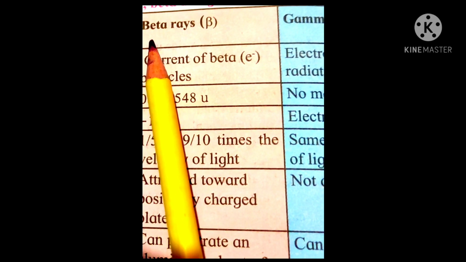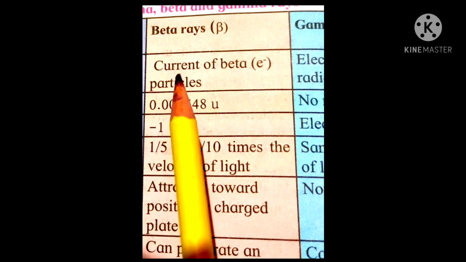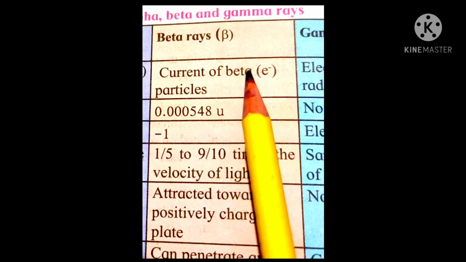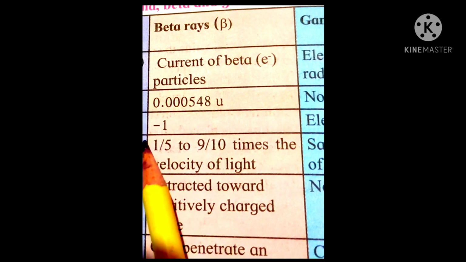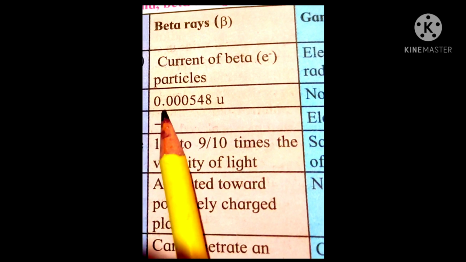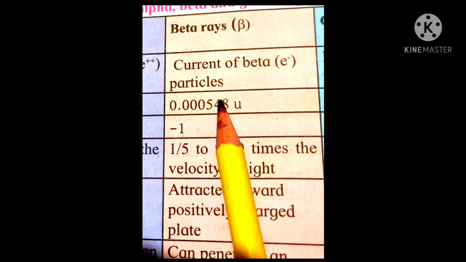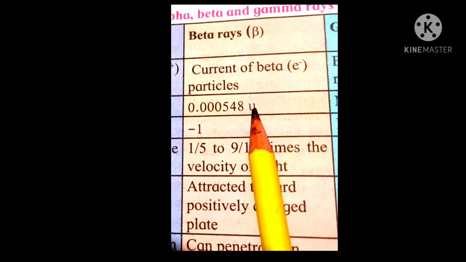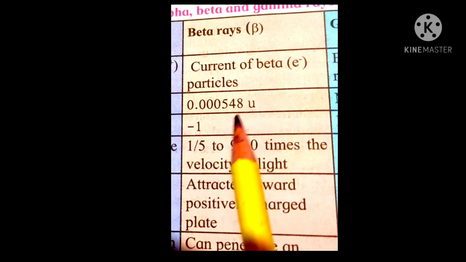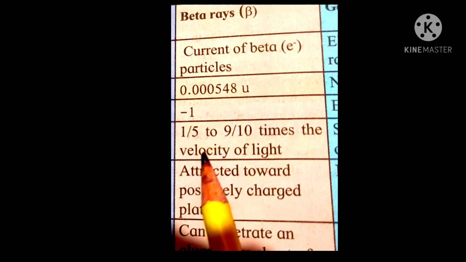Now the properties of beta rays. The nature is that it's a current of beta particles, which are electrons. Their mass is equal to 1 electron, that is 0.000548 AMU, a unit of mass of an atom. The charge is -1, negative charge.